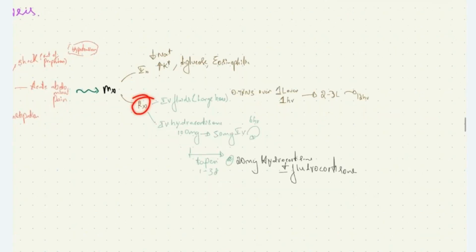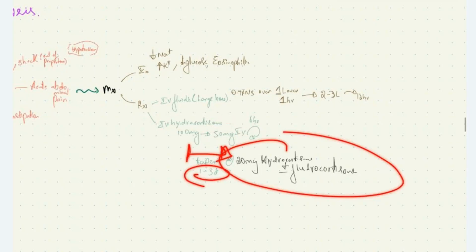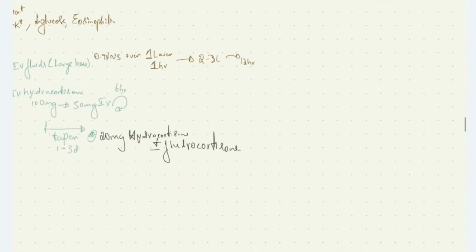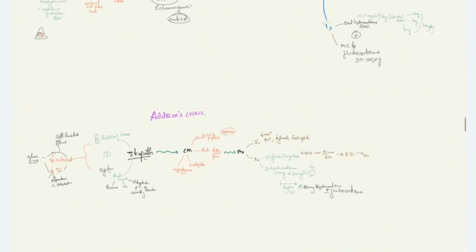For the treatment of the condition, we have IV fluids, 0.9% NS over 1 hour, that is 1 liter over 1 hour, followed by 2 to 3 liters over the next 12 hours. And then IV hydrocortisone, we'll give 100 mg stat, followed by 50 mg IV every 6 hours. And then we'll taper the dose over 1 to 3 days, followed by the normal oral dose that we give in case of Addison's disease, that is 20 mg hydrocortisone plus or minus fludrocortisone. This is all about Addisonian crisis.